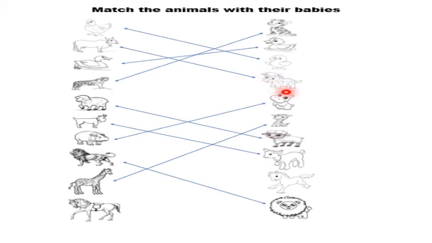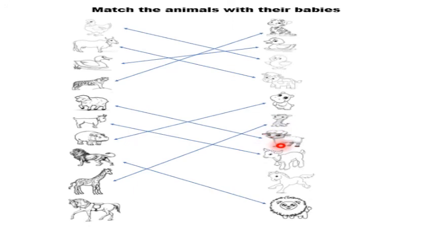Calf. Is this calf a baby of horse? No, this calf is a baby of cow. Calf. Is this calf a baby of horse? No, this calf is a baby of hippopotamus. Calf. Is this calf a baby of horse? No, this calf is a baby of giraffe.